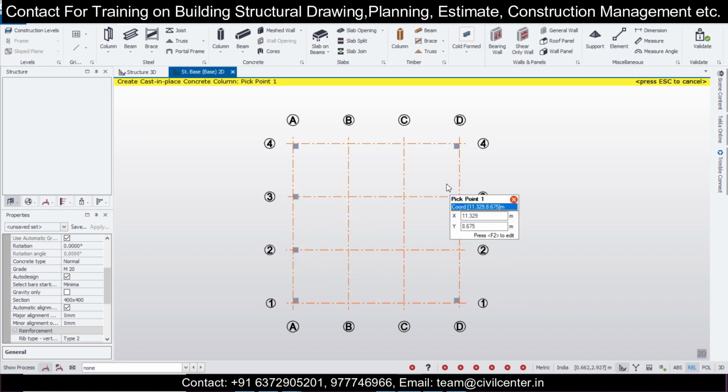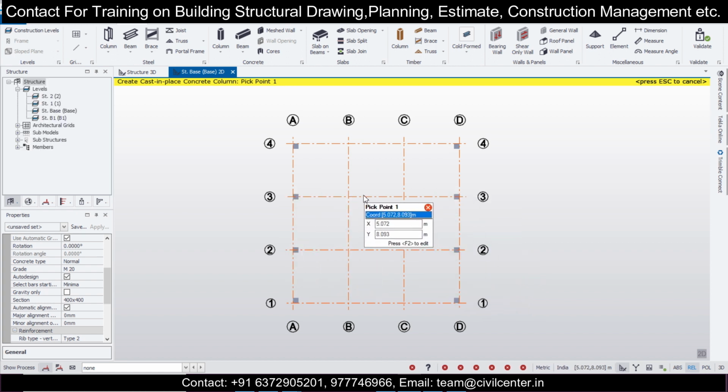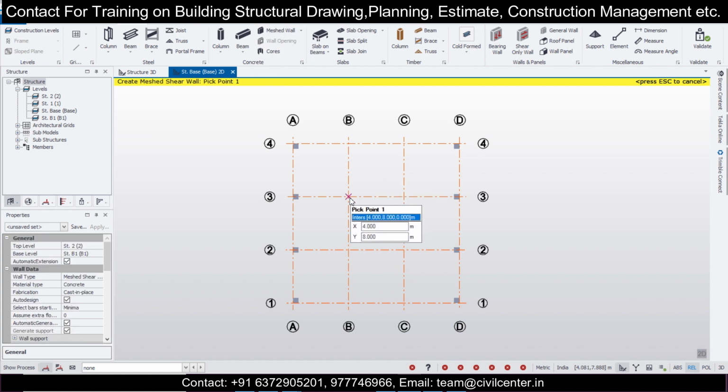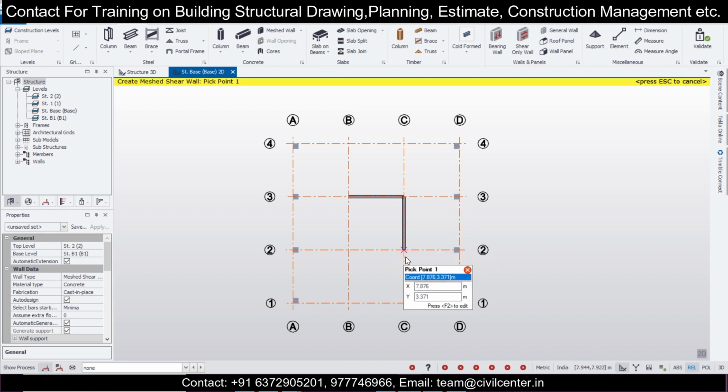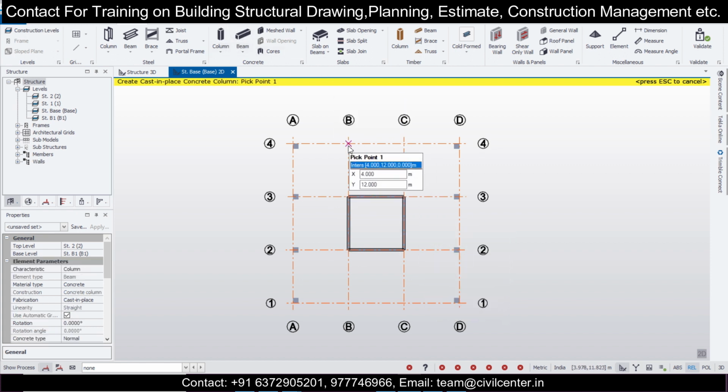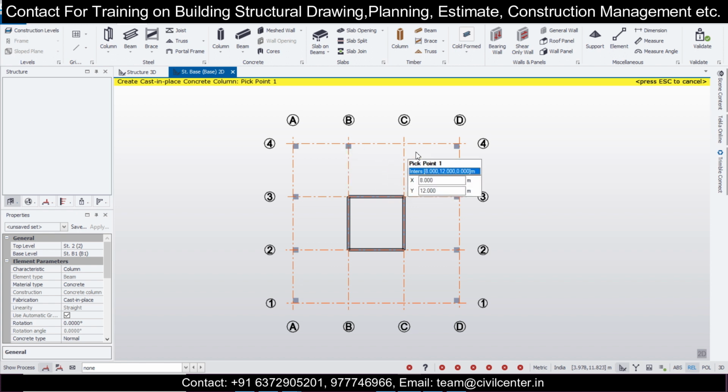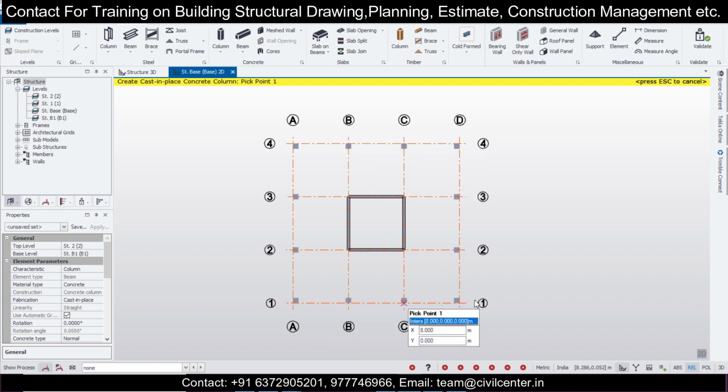Here also let me provide some columns just to assume, and along this span I can provide some shear wall. So we'll go here to the option of meshed wall. Go to meshed walls, and then select from here to here, from here to here, and from here to here. We'll select like this and go back to the column, and I'll just put some more columns here like this.